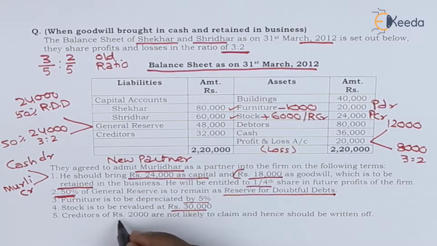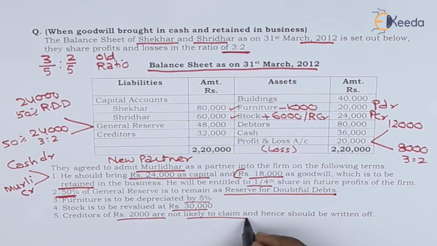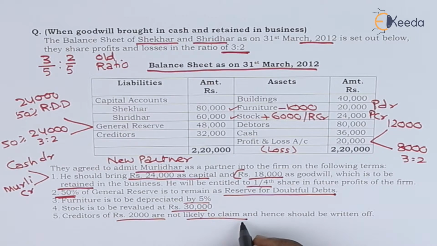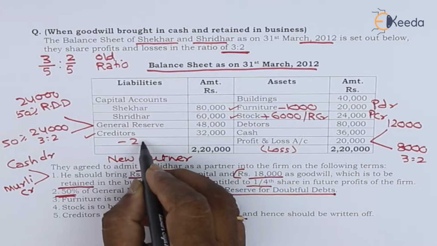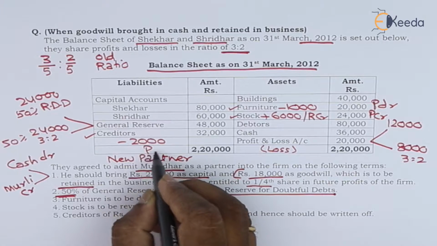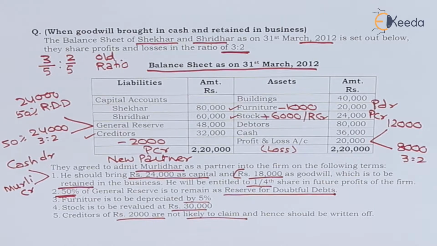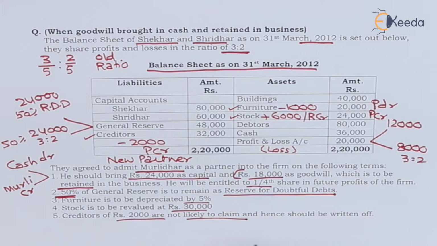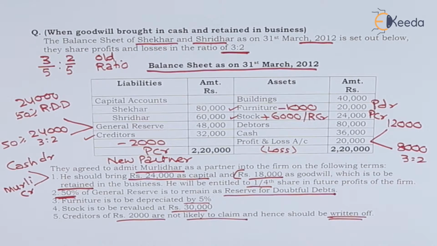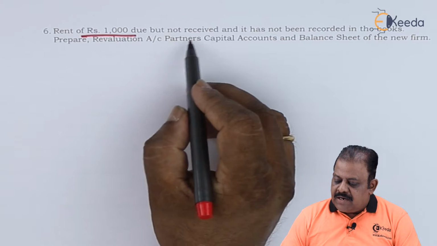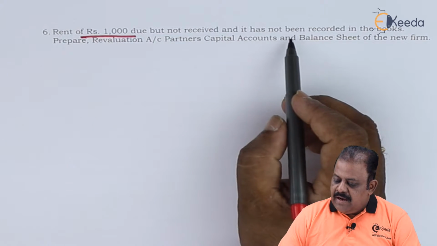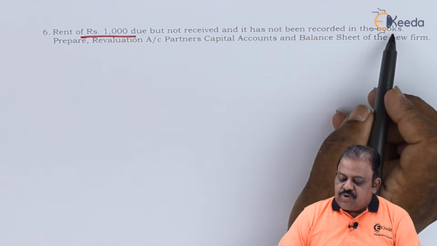Creditors of 2,000 not likely to be claimed, means it is a discount received from creditors. Creditors will be reduced by 2,000. The second effect will be profit and loss adjustment account credit. Hence it should be written off, that is cancelled. Rent of rupees 1,000 due but not received and it has not been recorded in the books.